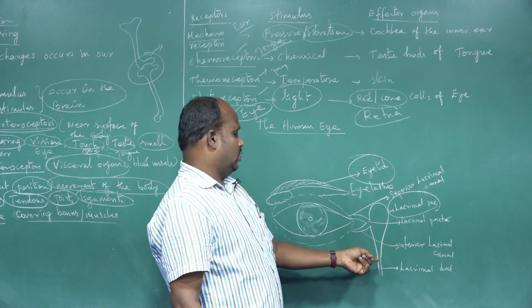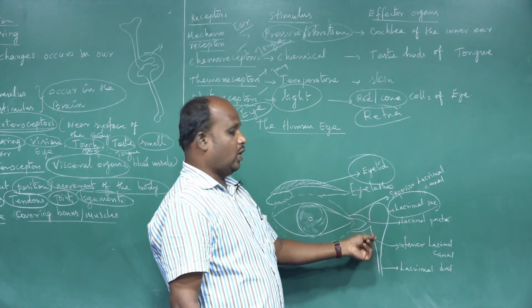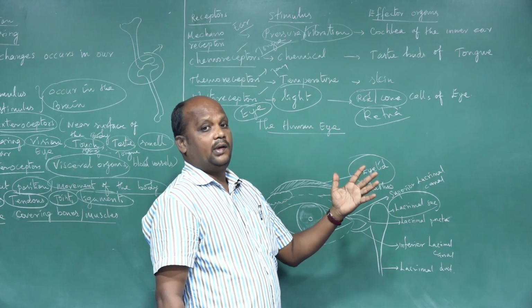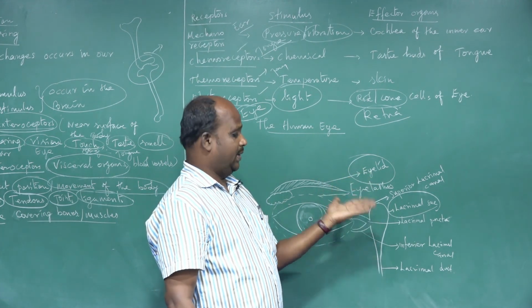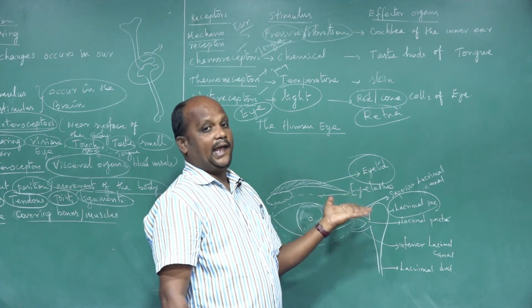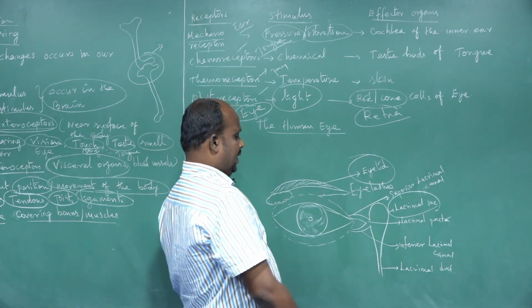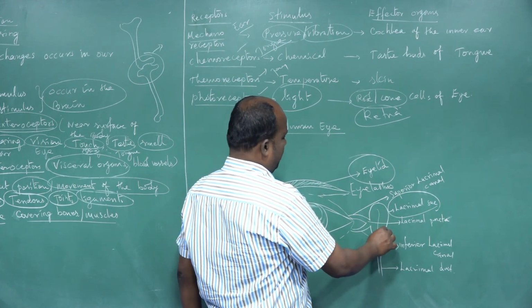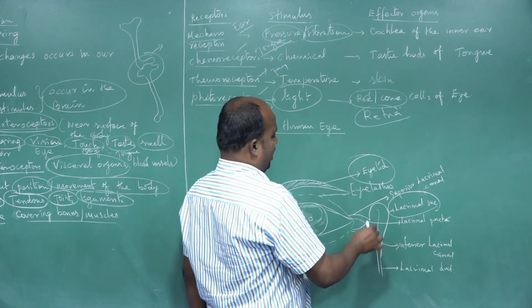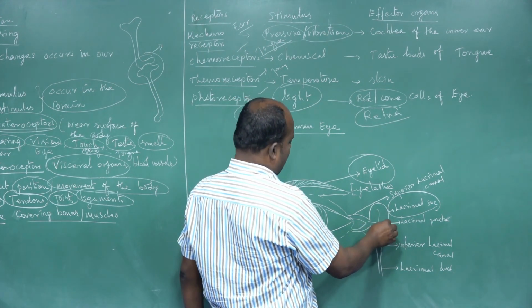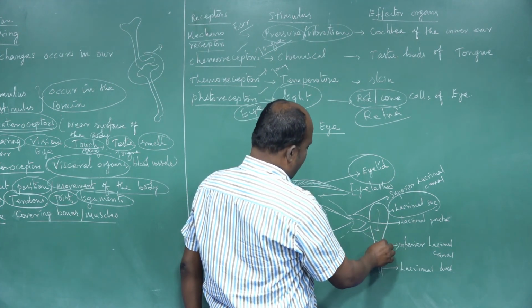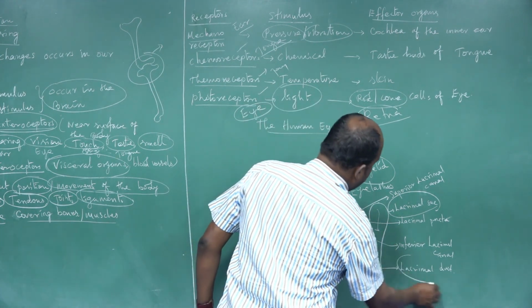So the tear water secreted by the lacrimal glands is an antibiotic chemical substance. The lacrimal glands produce tear water, it is stored by the lacrimal sacs, and the outlet duct is called the lacrimal duct.